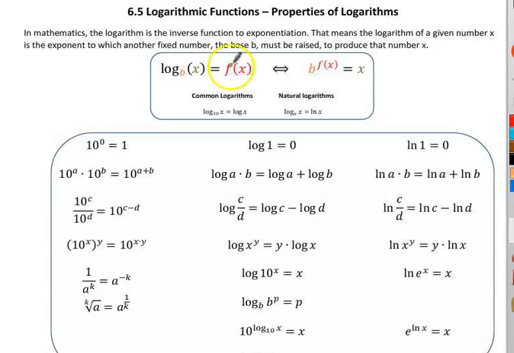So, this is just a review of switching between log form and exponential form, and we've also talked about how a common base is log base 10, and log base e is just a natural log. Well, let's talk about properties of logs. Like in properties of exponents, anything raised to the 0 power is 1. Well, logs are inverses, so a log of 1 will always be 0.